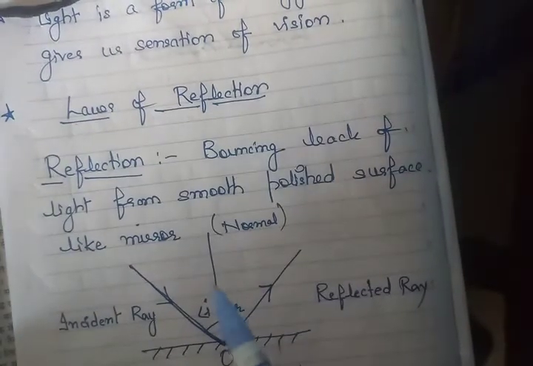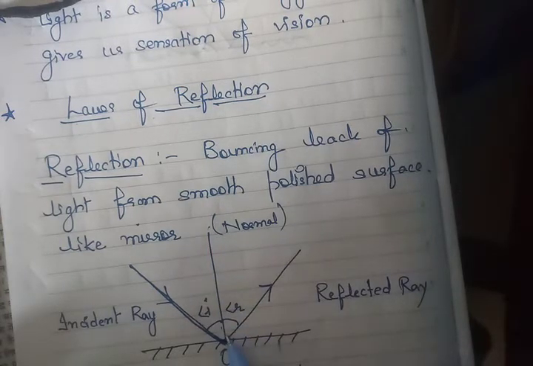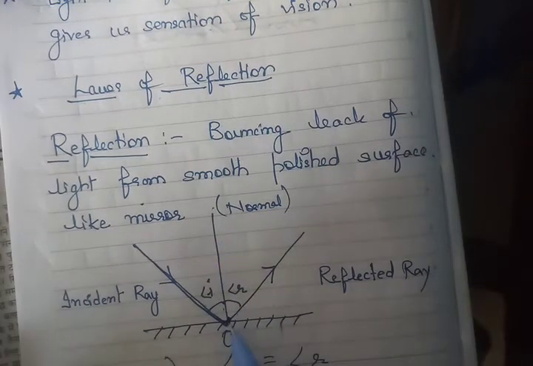Okay, one more thing I have to tell you: when light falls along that perpendicular line, then there will be no reflection, zero reflection. That means we are able to see only a ray of light, nothing else.